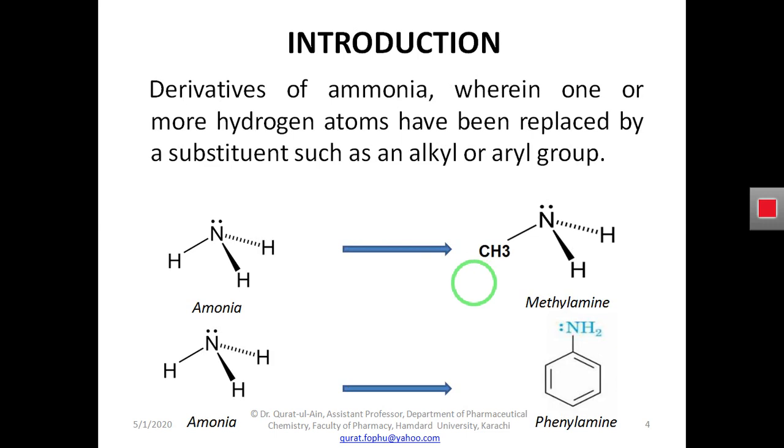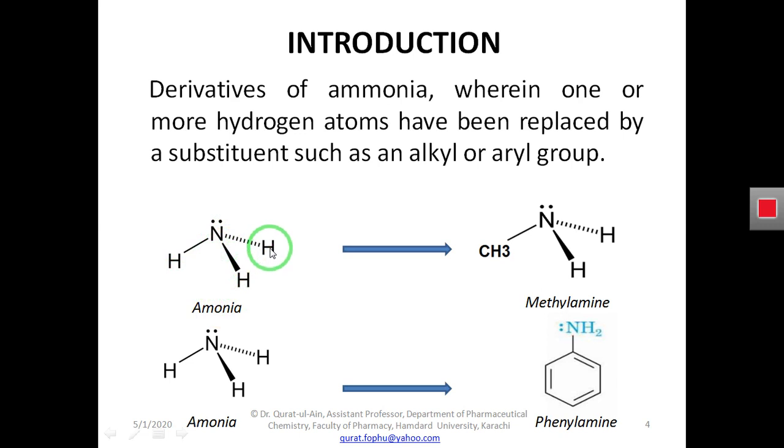In another definition, amines are the derivatives of ammonia, in which one or more hydrogen atoms are replaced with an alkyl or aryl group. So I am explaining here how we can say that these are derivatives of ammonia. You all know the formula of ammonia, how we write ammonia: NH3. So this is the ammonia, NH3.